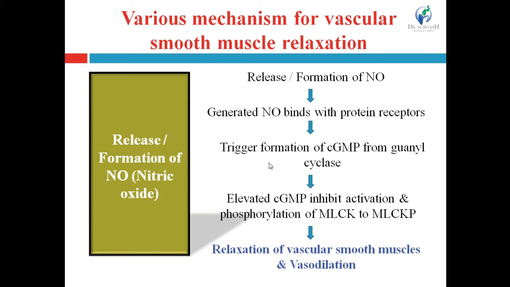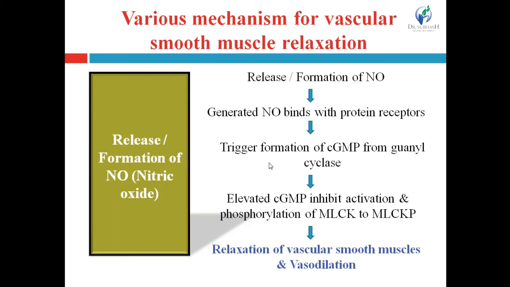Some agents release nitric oxide by their degradation within the body, or cause the formation of nitric oxide. Or some release this nitric oxide from the endothelium. This generated nitric oxide binds with the protein receptors, and it triggers the formation of cGMP, that is cyclic GMP, from guanylyl cyclase.